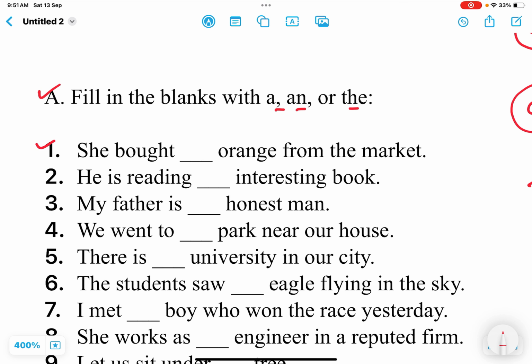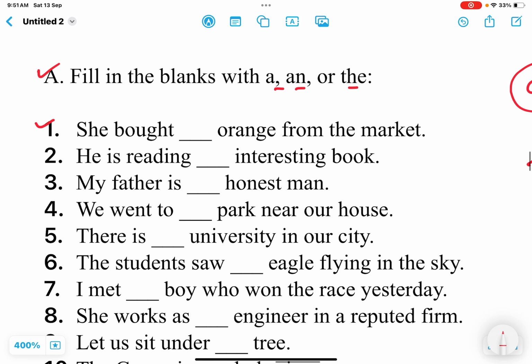So question number 1 is: she bought dash orange from the market. See the word orange right after the blank. Okay, the noun right after the blank. We need to pronounce it. We need to say it aloud and concentrate on the initial sound. So here the word is orange. The sound is of o, that is a vowel sound. So if it is a vowel sound, we need to use an.